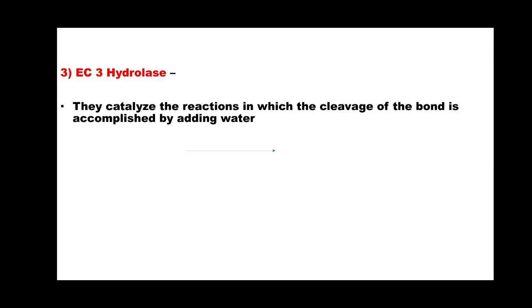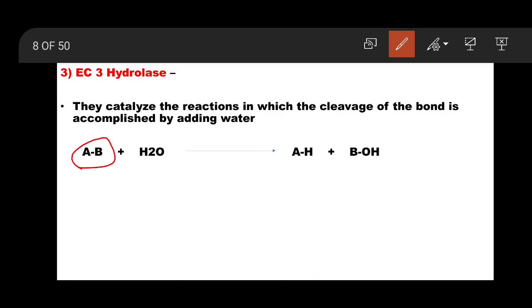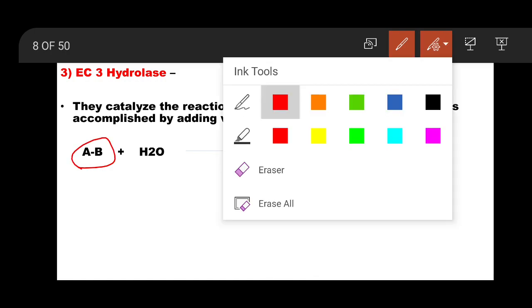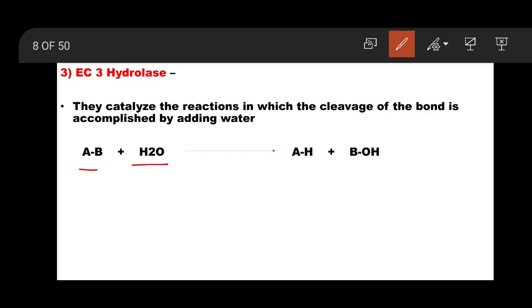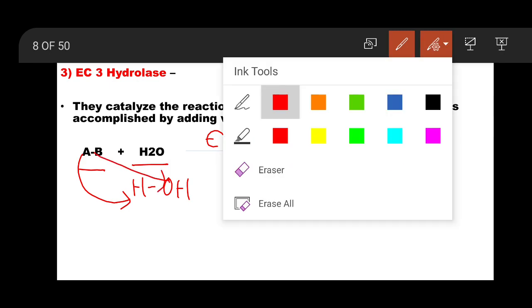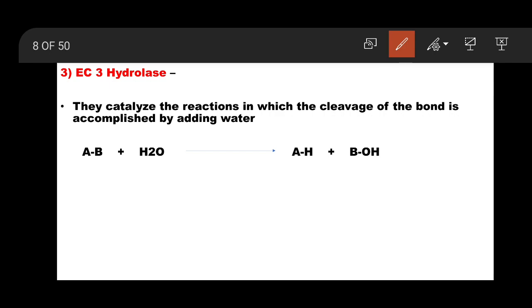So the reaction we can represent is like this: A and B. Here is the bonding between A and B. These are reactants. So what is happening here? H2O is added. Here the enzyme is working. Whatever enzyme, this is the general reaction. So there is bonding taking place between A and H, that is from H2O. We can split it into HOH. So bonding between A and H and B and OH is made here. So this is simply cleavage, cleavage of bonds by using a water molecule.